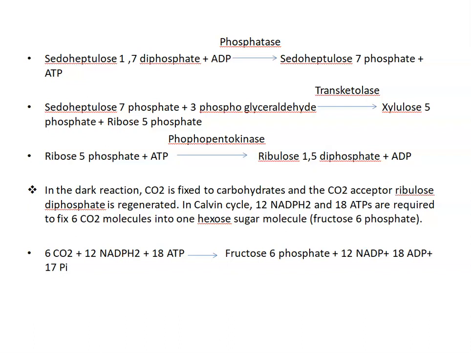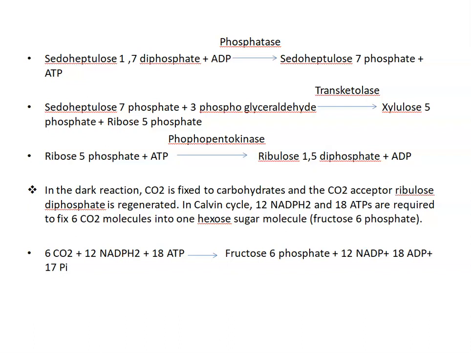In the dark reaction, carbon dioxide is fixed to carbohydrates and the carbon dioxide acceptor ribulose diphosphate is regenerated. So in Calvin cycle, 12 NADPH2 and 18 ATPs are required to fix 6 carbon dioxide molecules into one hexose sugar molecule.